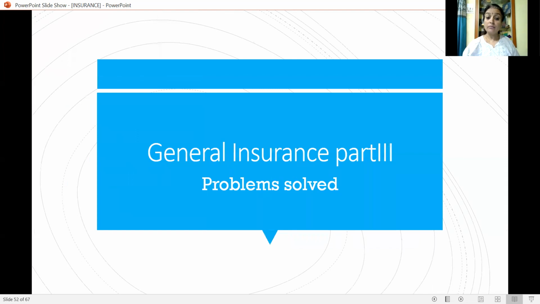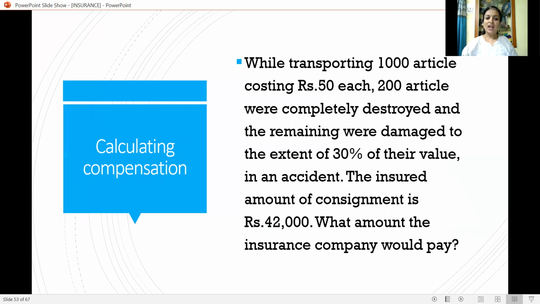This is general insurance part 3, where I have solved some unique and typical problems. Let us solve one problem which is calculating the compensation.